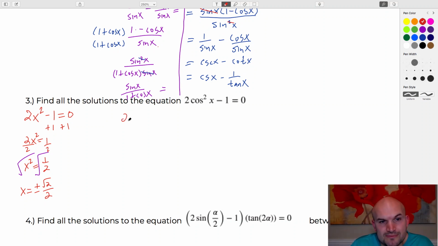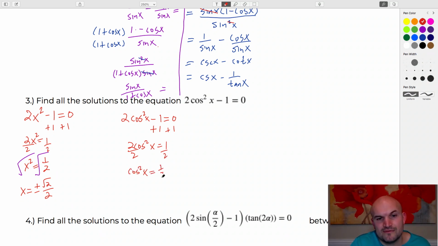So when we're doing this problem, it's the same steps as in Algebra 1. You add 1, you have to isolate the cosine function. So you divide by 2, and then we have cosine squared of x equals 1/2. So now you take the square root to get rid of the squared.